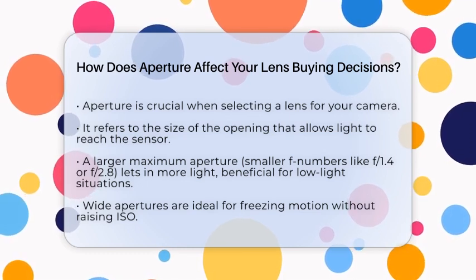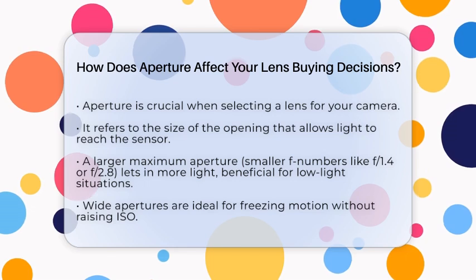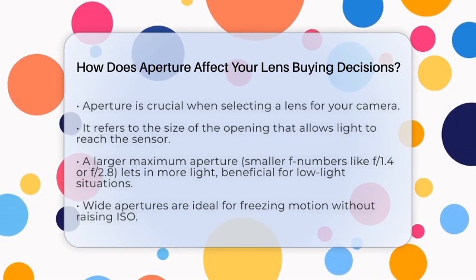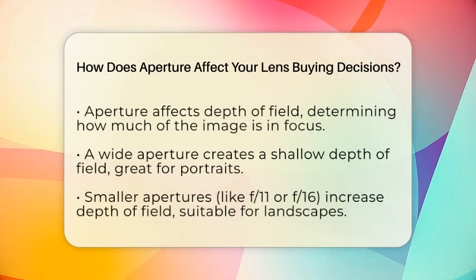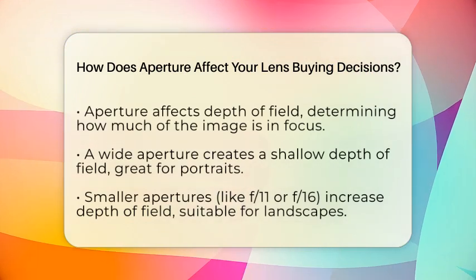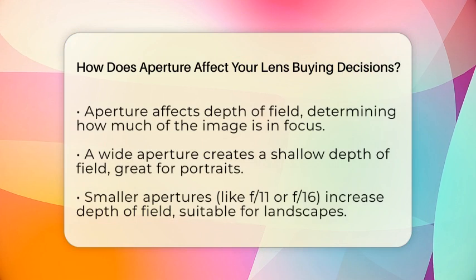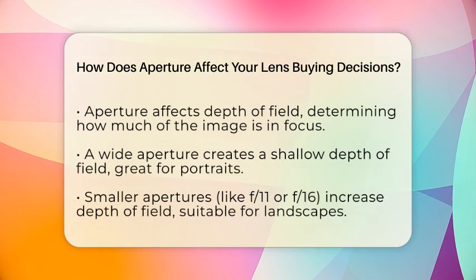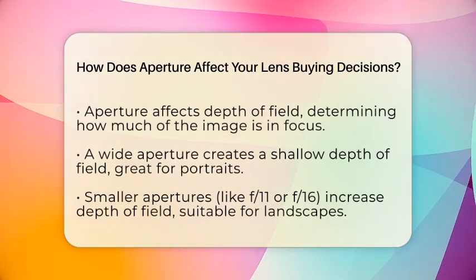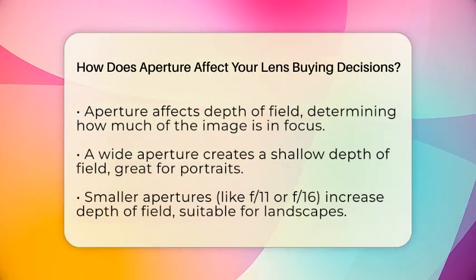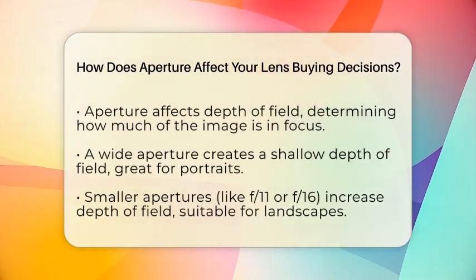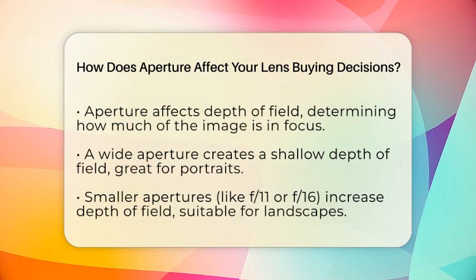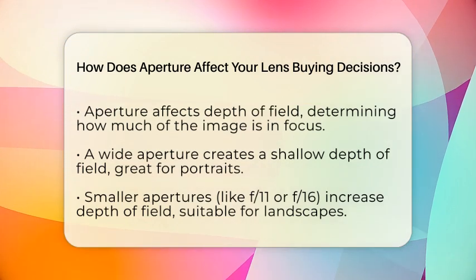Next, aperture plays a significant role in depth of field. This is the range of the image that appears in focus. A wide aperture creates a shallow depth of field, which is perfect for portraits. It helps isolate your subject from the background, giving your images a professional look. On the other hand, a smaller aperture, like f11 or f16, increases depth of field. This is ideal for landscape photography where you want everything in focus.